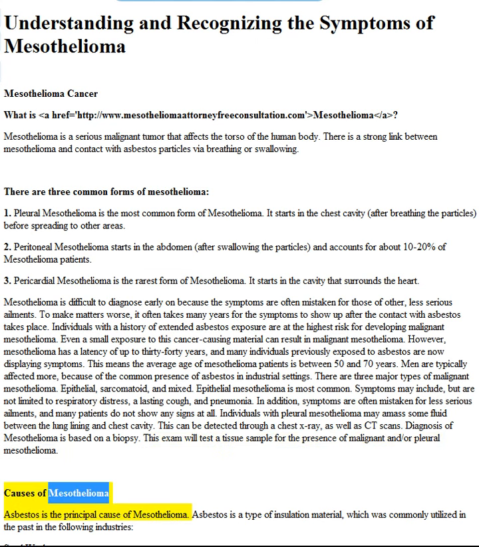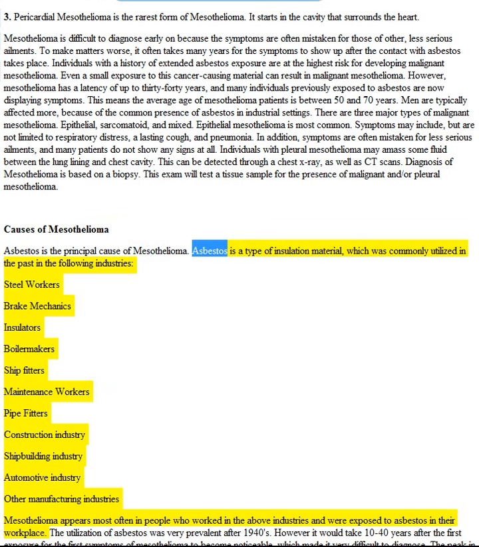Causes of mesothelioma. Asbestos is the principal cause of mesothelioma. Asbestos is a type of insulation material, which was commonly utilized in the past in the following industries: steel workers, brake mechanics, insulators, boiler makers, ship fitters, maintenance workers, pipe fitters, construction industry, shipbuilding industry, automotive industry, other manufacturing industries. Mesothelioma appears most often in people who work in the above industries and were exposed to asbestos in their workplace.